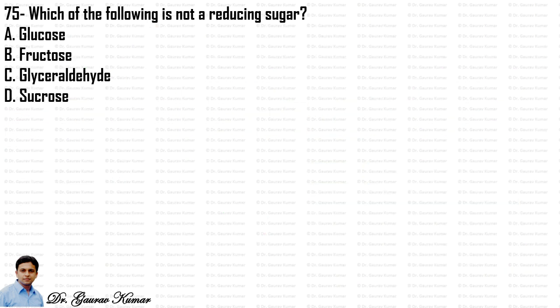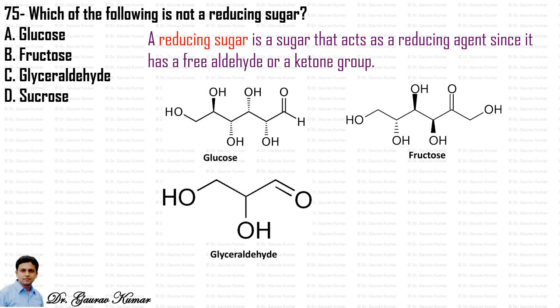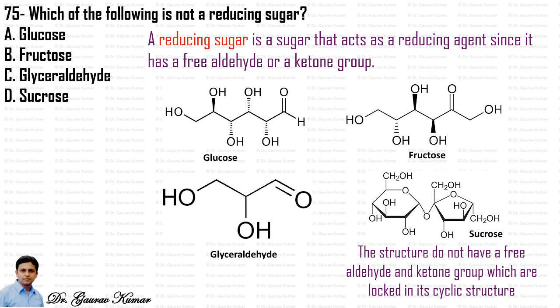Next question: which of the following is not a reducing sugar? The options are glucose, fructose, glyceraldehyde or sucrose. A reducing sugar is a sugar that acts as a reducing agent since it has a free aldehyde or ketone group. You can see the structures of glucose, fructose and glyceraldehyde having a free aldehyde or ketone group. But the sucrose structure does not have a free aldehyde or ketone group, since it is locked in its cyclic structure in the middle, as you can see. Hence option D, sucrose is not a reducing sugar, is correct.